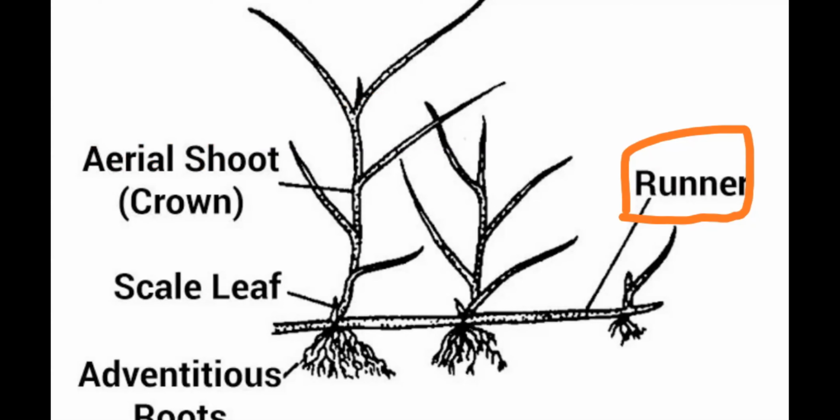The plant with runner is rooted in the soil at several places.